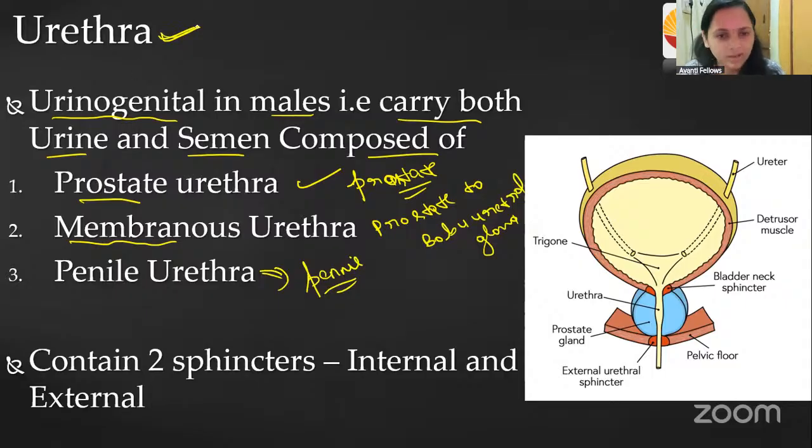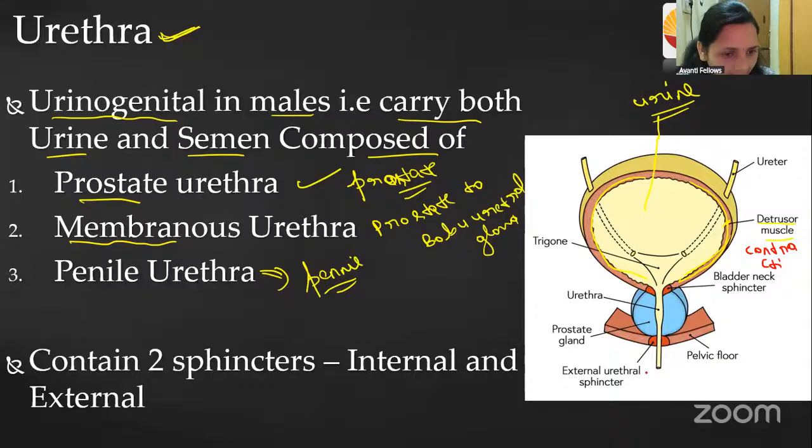Now let us talk about what the urethra actually is. Here you can see, guys, the urinary bladder, and the inside of this urinary bladder consists of the detrusor muscle. You all know the urinary bladder is going to store the urine, right? What is the function of the urinary bladder? It is going to store the urine. Inside the urinary bladder, the detrusor muscle helps in the contraction.